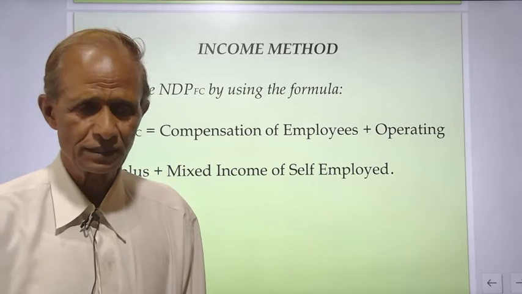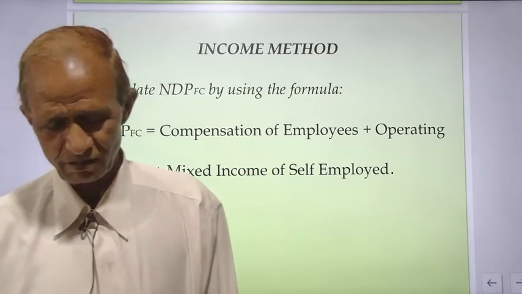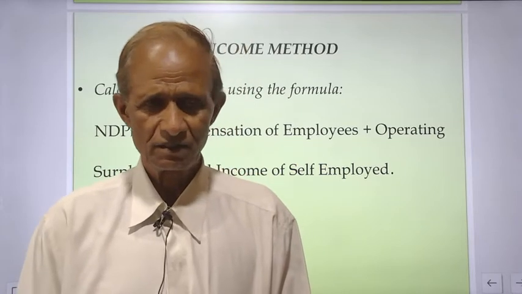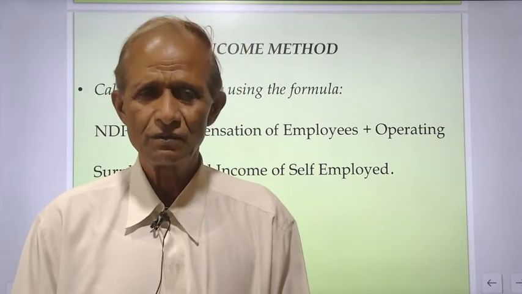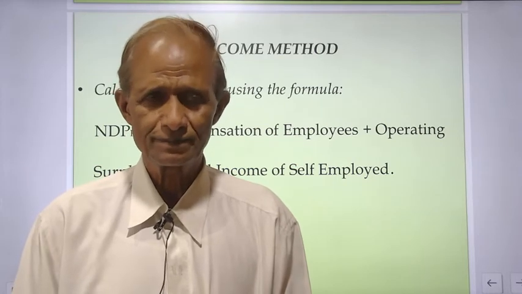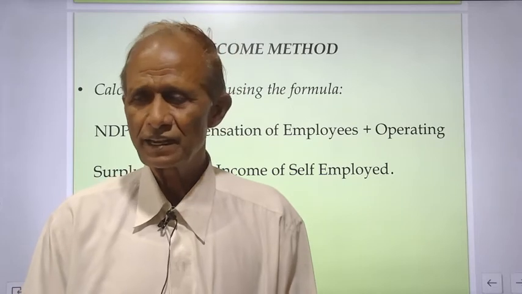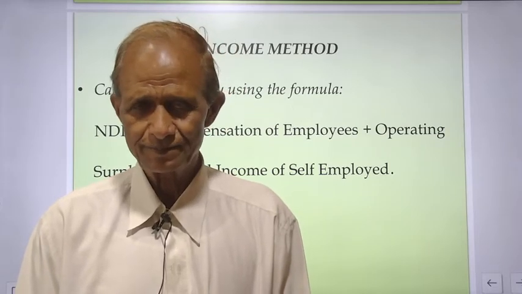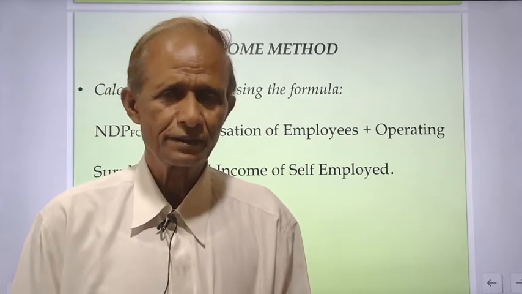Compensation of employees is a combined item of income given to labor, in which you include salary and wages given in cash or in kind.